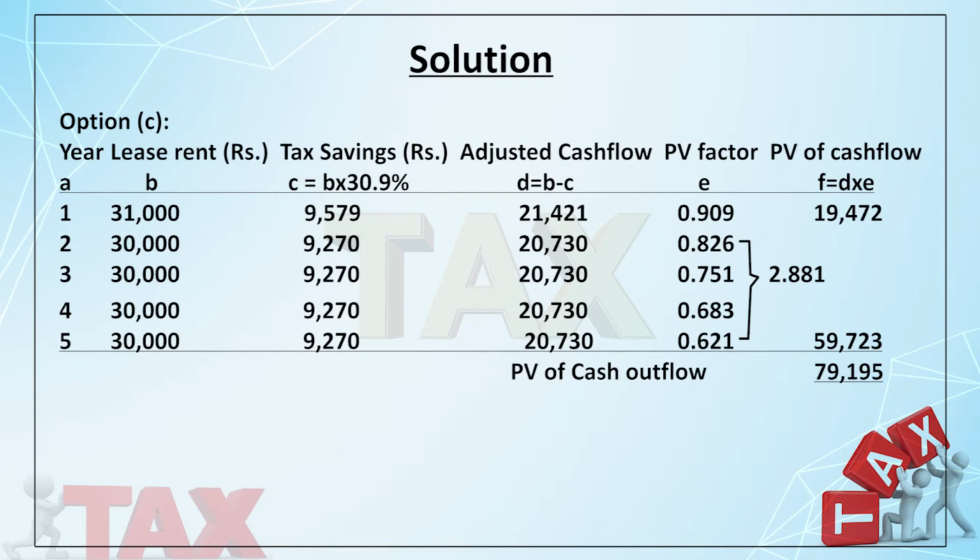This is multiplied by 0.909, and I get 19,472. And for the other years, your outflow is the same, so I use the annuity concept, 2.881. I multiplied by this 2.881 and I get 59,723. So my total cash outflow is 79,195. And mind it carefully, here you won't get the tax benefit on depreciation, because it's a leased asset, you won't get the depreciation.